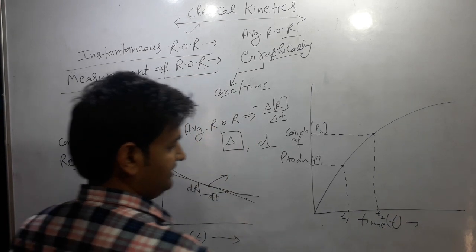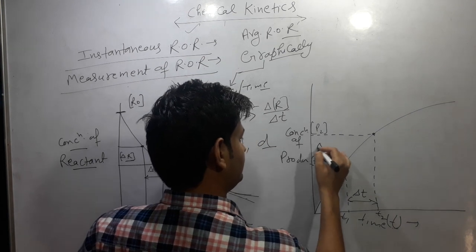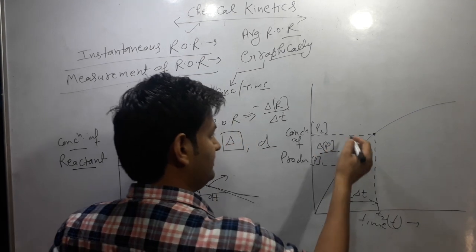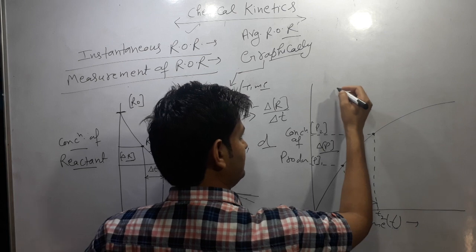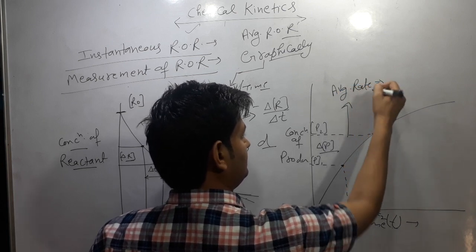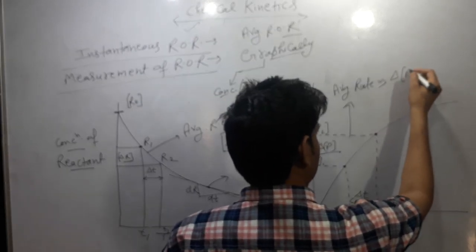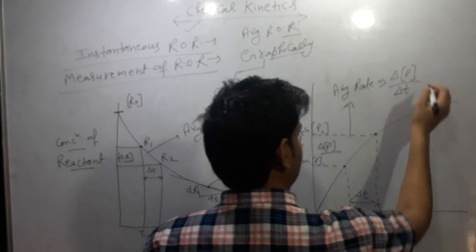So we can calculate the time difference, delta t, and the concentration change, delta P. So the average rate of reaction will be delta P by delta t.